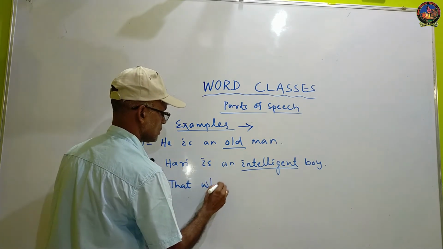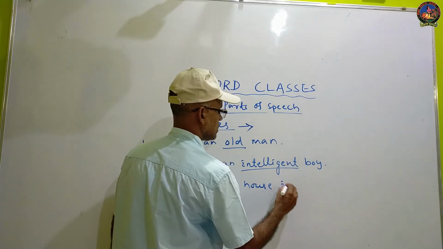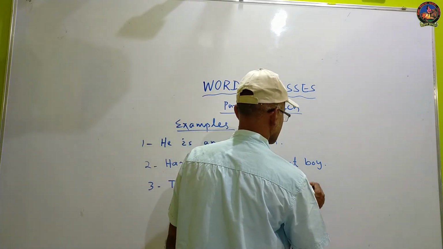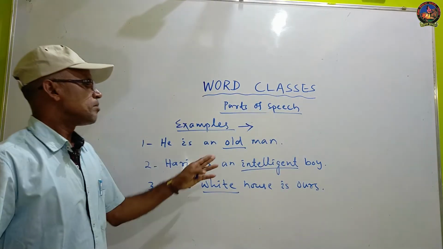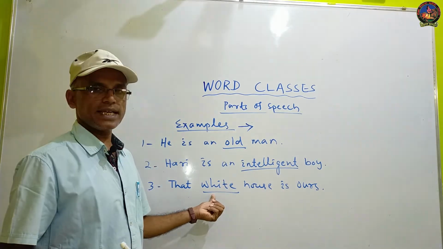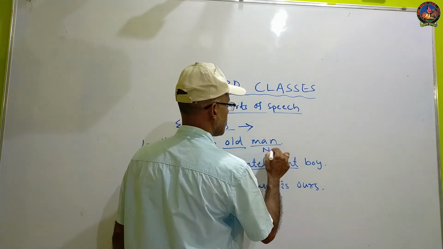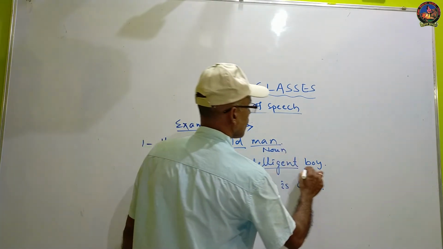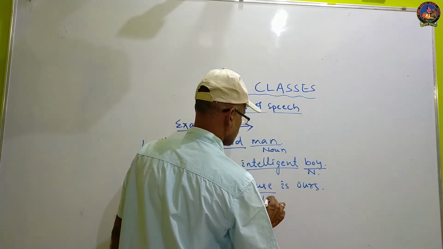That White House is our white. Mark the words old, intelligent, white. These words are used before a noun. Man, here man is a noun. Boy is also a noun, and house is also a noun.